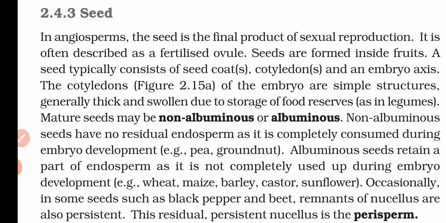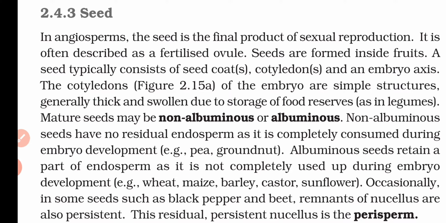For example, pea and groundnut are non-albuminous, and wheat, maize, barley, castor, and sunflower are albuminous seeds that contain the food reserve.